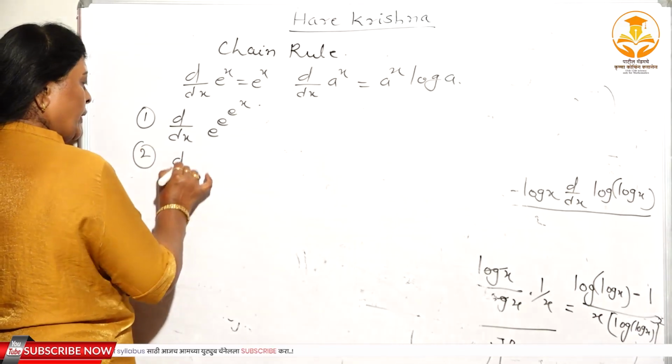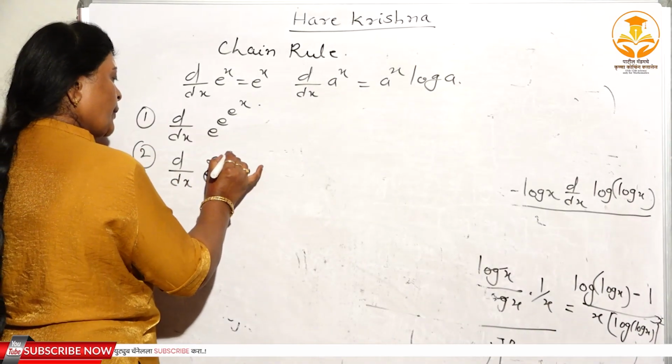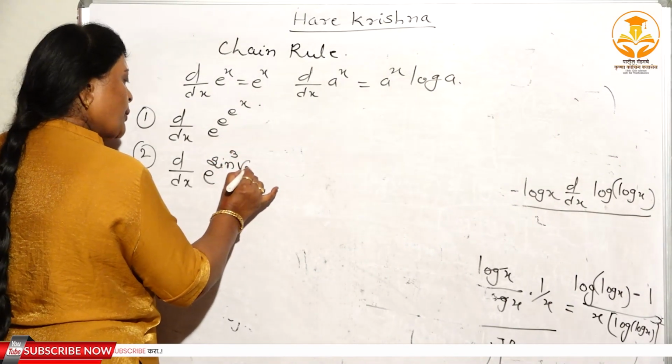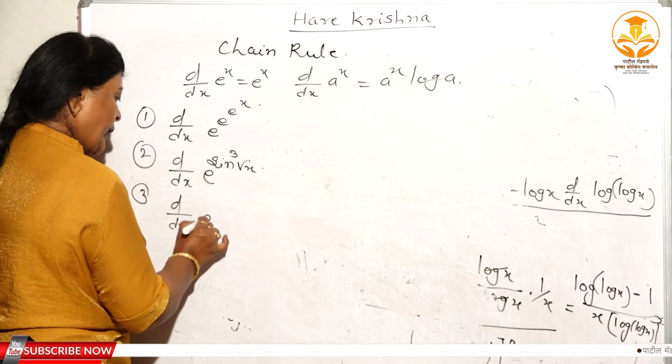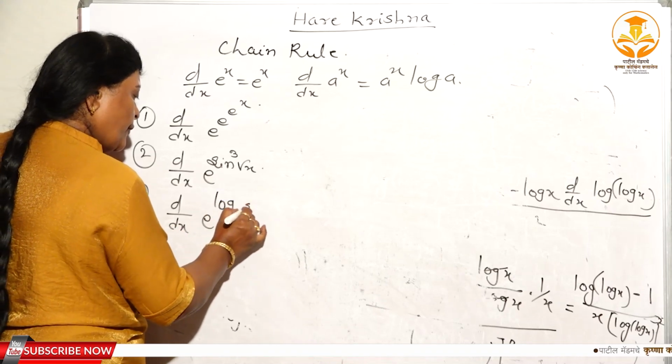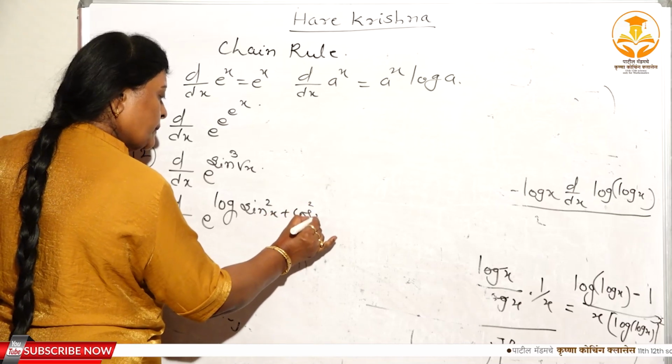Second one, d dx of e raised to sin cube root x. Third one, d dx of e raised to log of sin square x plus cos square x.